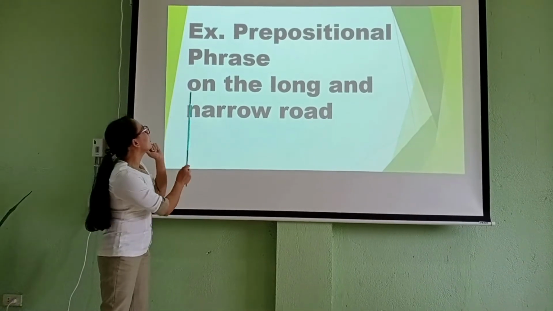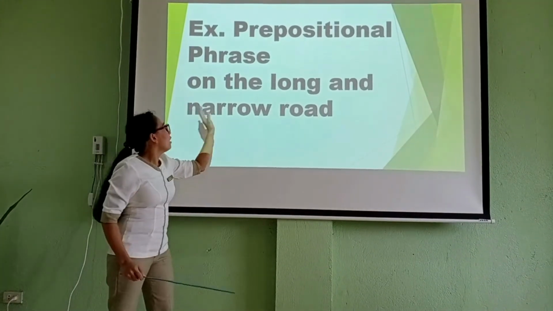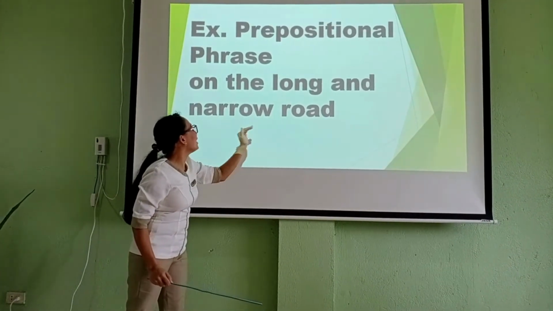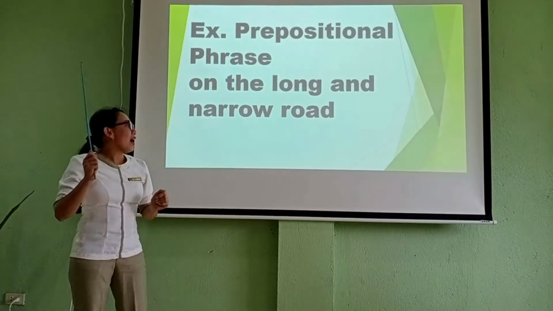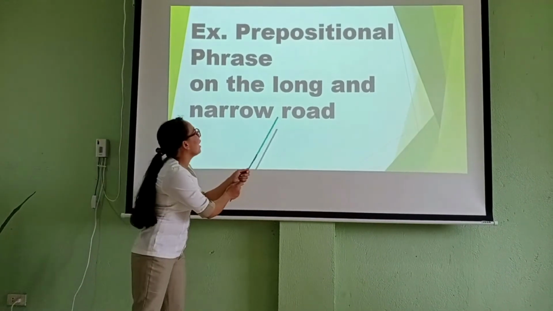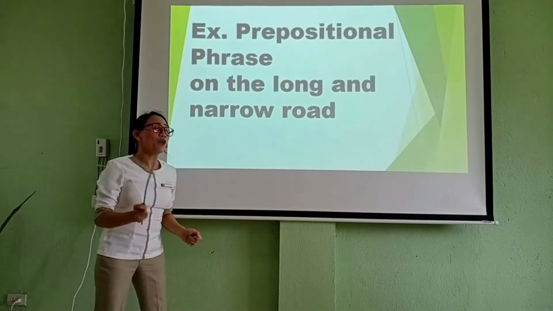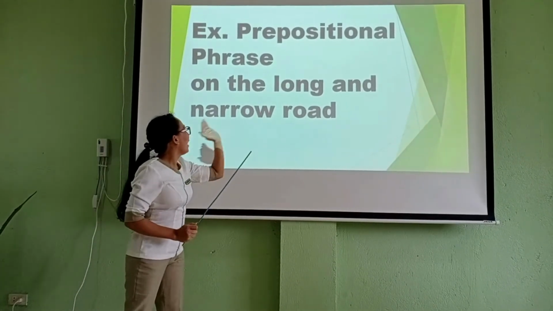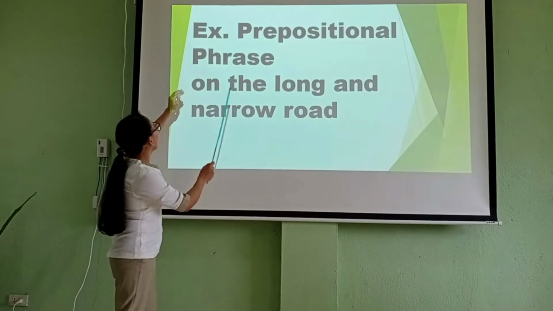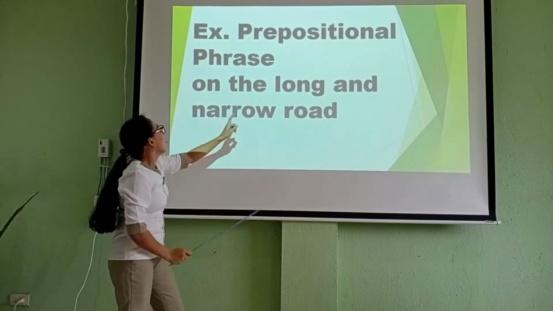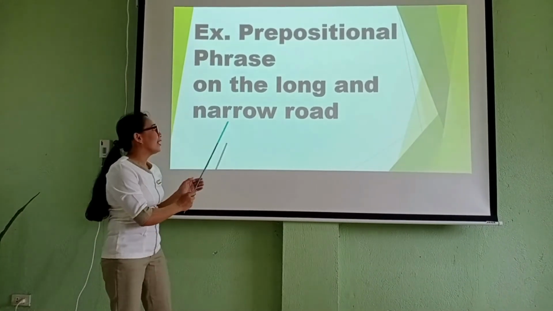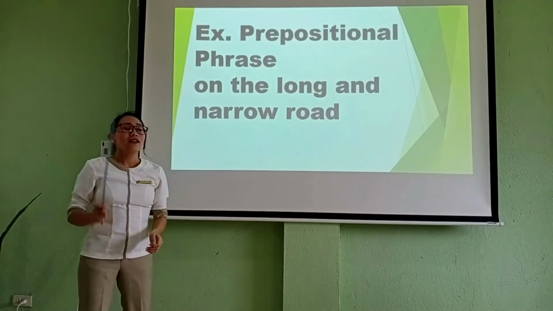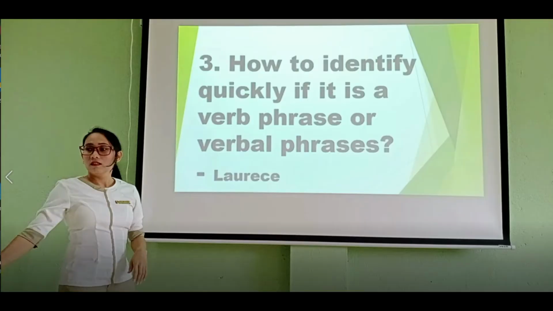If you remove the preposition on, the phrase here is already a noun phrase because of the head noun road. If you remove the head noun road, the preposition and the determiner, long and narrow is an example of an adjective phrase.